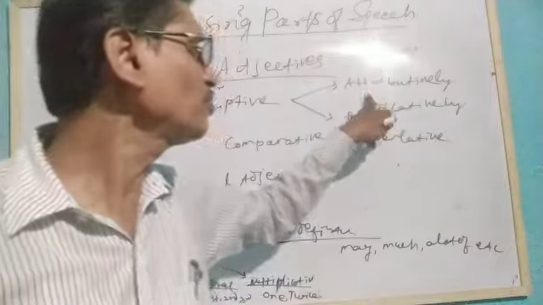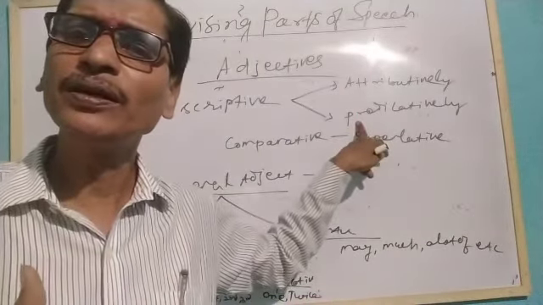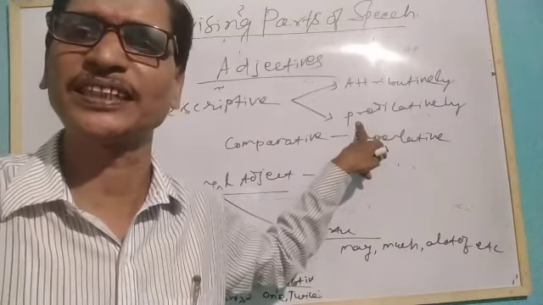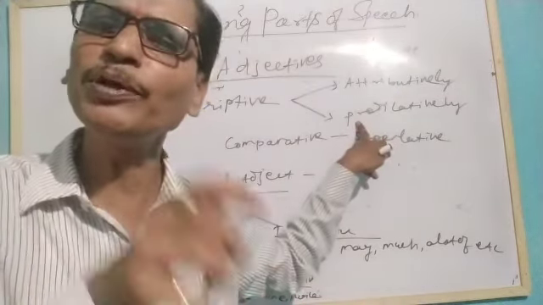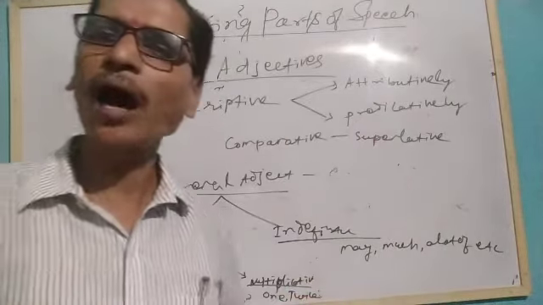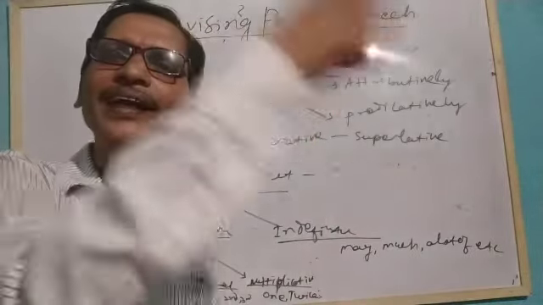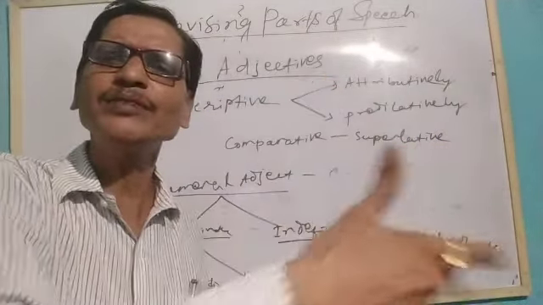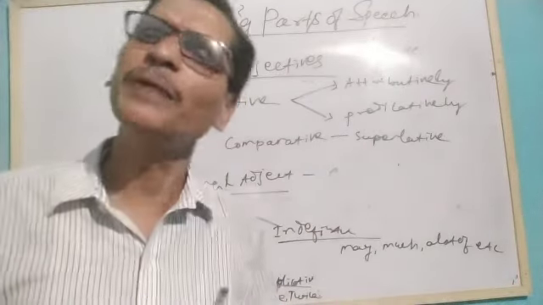When after the adjective there is no such noun, as in: you have a beautiful house. Here beautiful is before house. But: your house is beautiful. Here the adjective is coming at the end, after the noun, so it is called predicative.